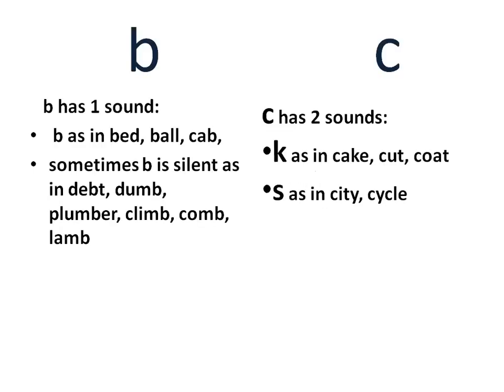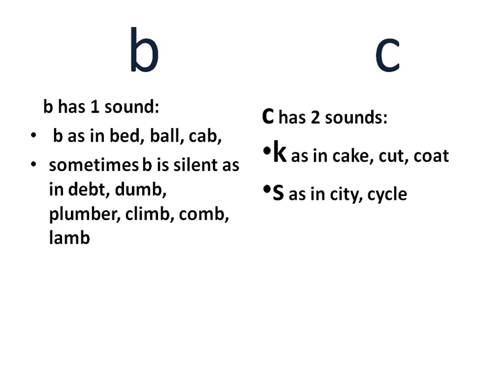Coming to B. B, being a consonant, has only one sound. B, as in bed, ball, cap. Sometimes B is silent, as in debt, dumb, plumber, climb, comb, lamb.